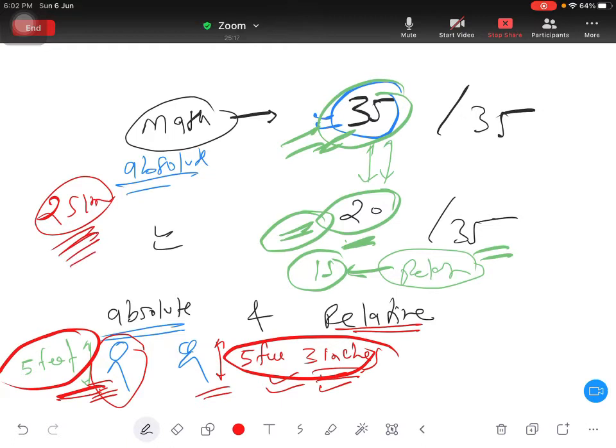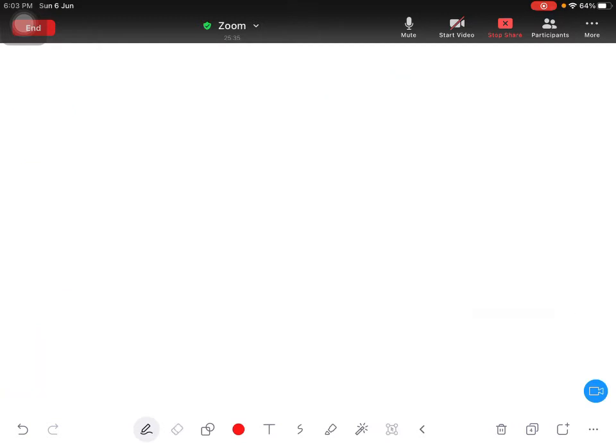You are the same, but the position is not the same, right? It is changing person to person. So that is the importance of frame of reference. So you understood what is frame of reference? Frame of reference is nothing but with respect to which thing you are deciding your distance and motion. For example,